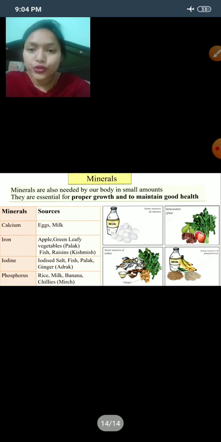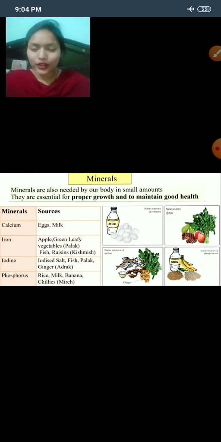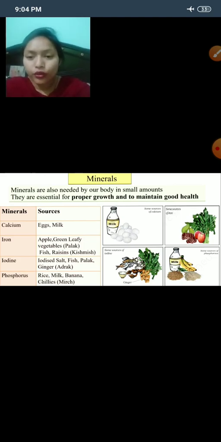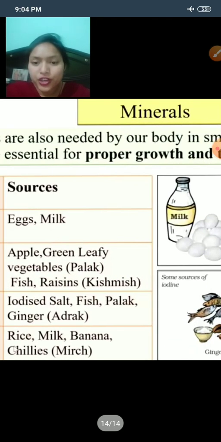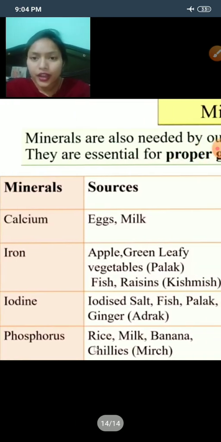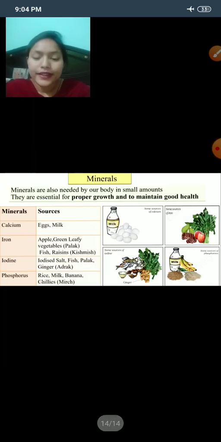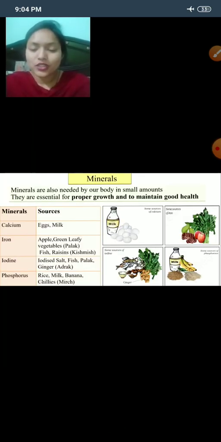Now let's move to the minerals. So minerals are needed by our body in very small quantities like vitamins, and they are also very important for our body, and they are also called protective food as they fight against the diseases in our body. So different types of minerals are here: calcium, iron, iodine and phosphorus. So let's see a video to understand these minerals and vitamins.